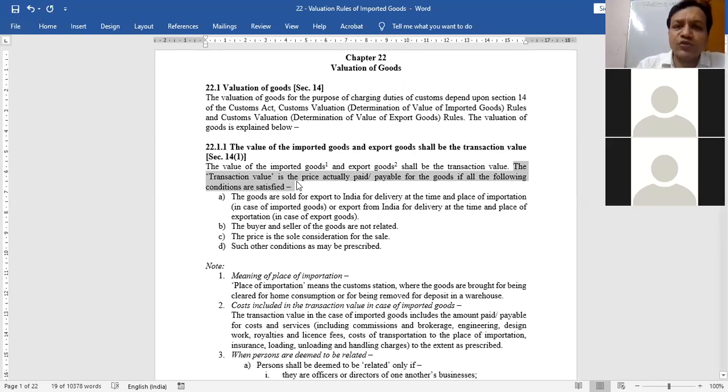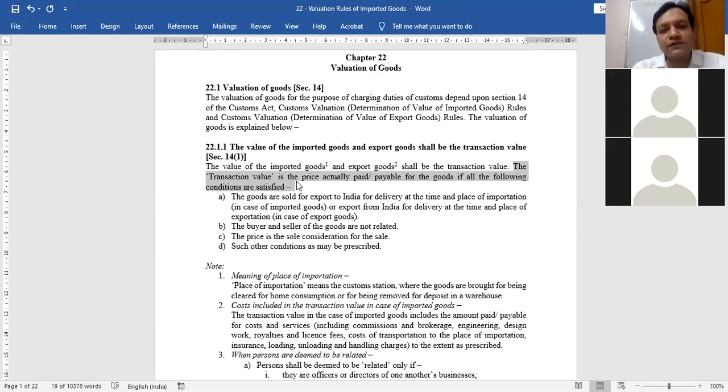Okay, so what is this transaction value? Now, one thing is clear, that value of goods is computed as per section 14 of the Custom Act. In this section 14, you can be having imported goods or you can be having exported goods. Section 14 subsection 1 is same whether you import or export. 14.1 says that transaction value is the value of goods.